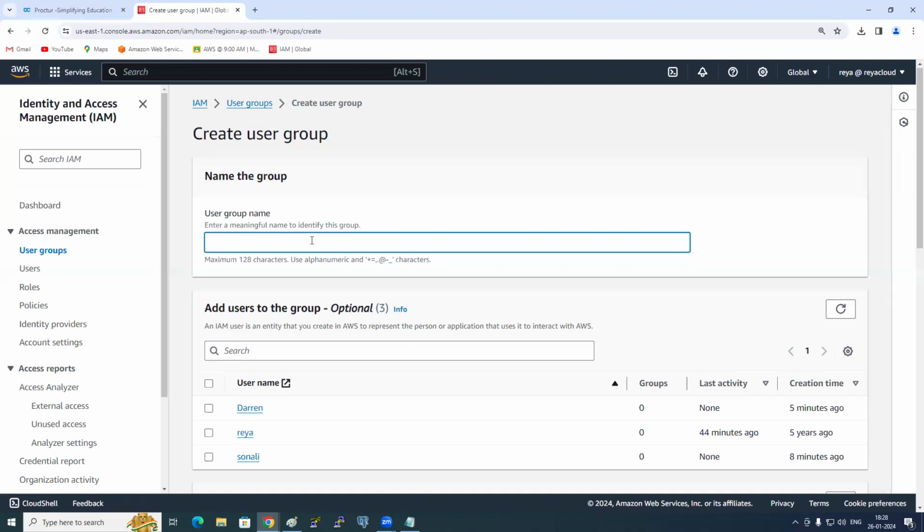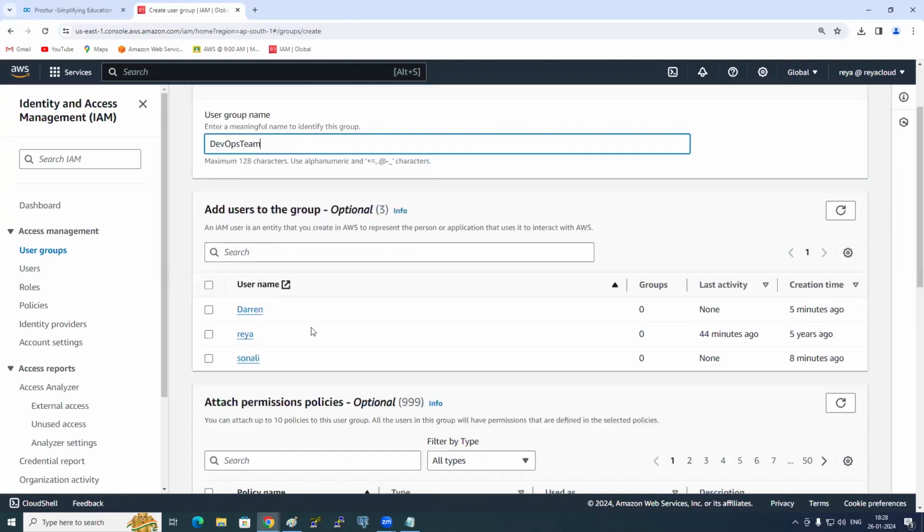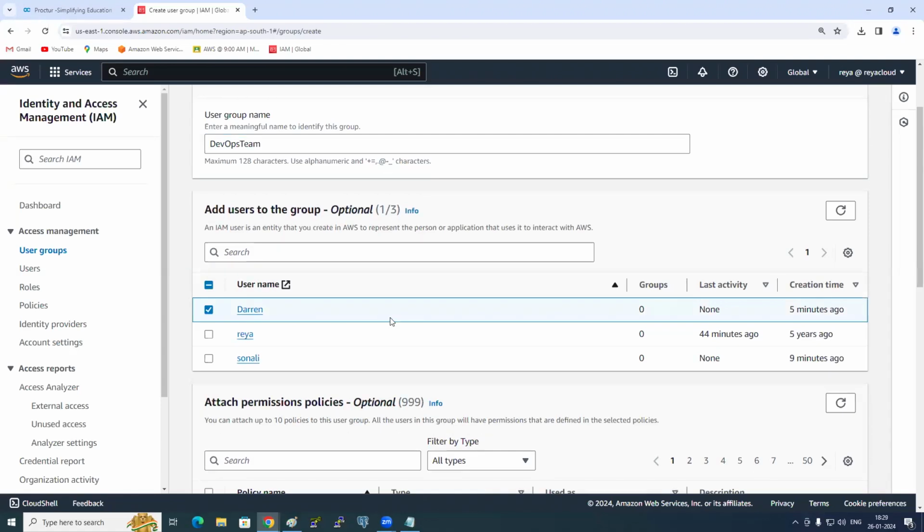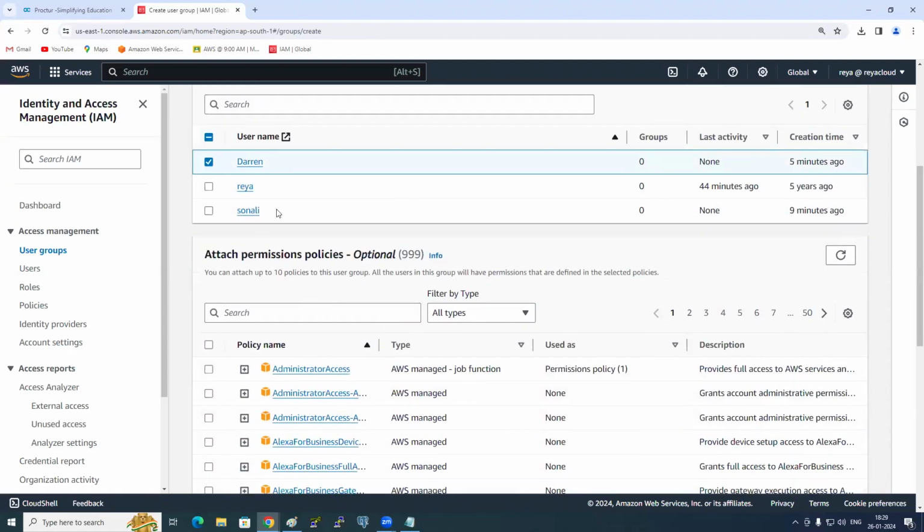So let's say, should we call it DevOps team? So whom should I put into DevOps? Darren? Okay, I'm putting Darren. So for the DevOps group, what kind of permissions will you give? Group means, on the group level you need to give the permissions, and you need to attach the users. So for a DevOps group, what kind of permission should we give?